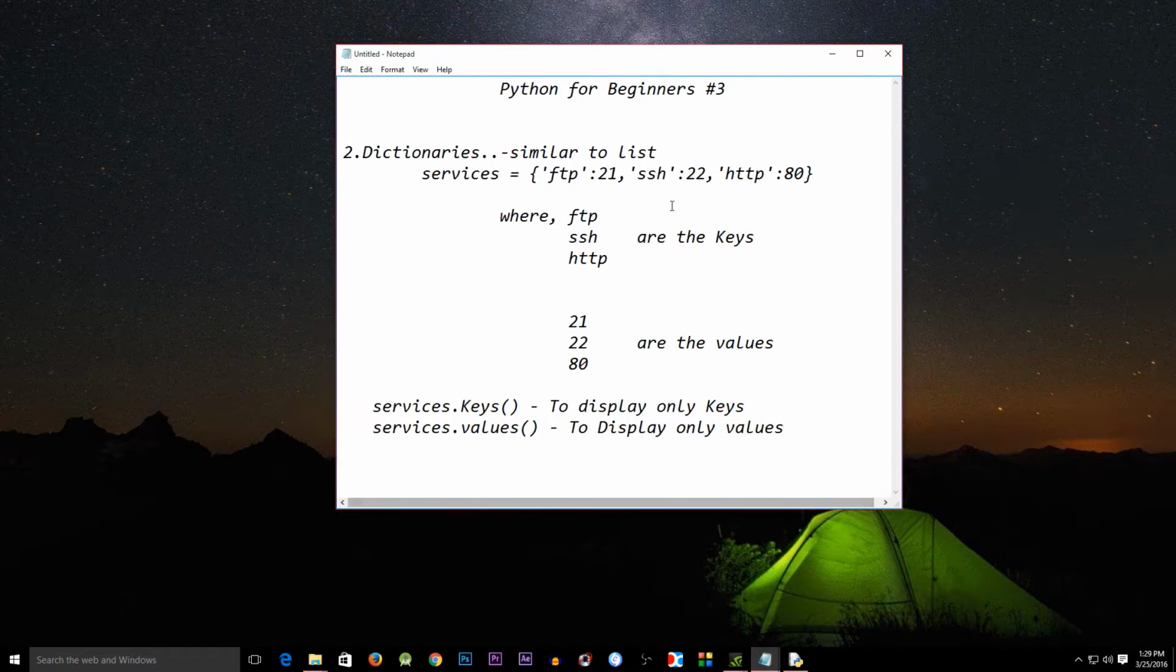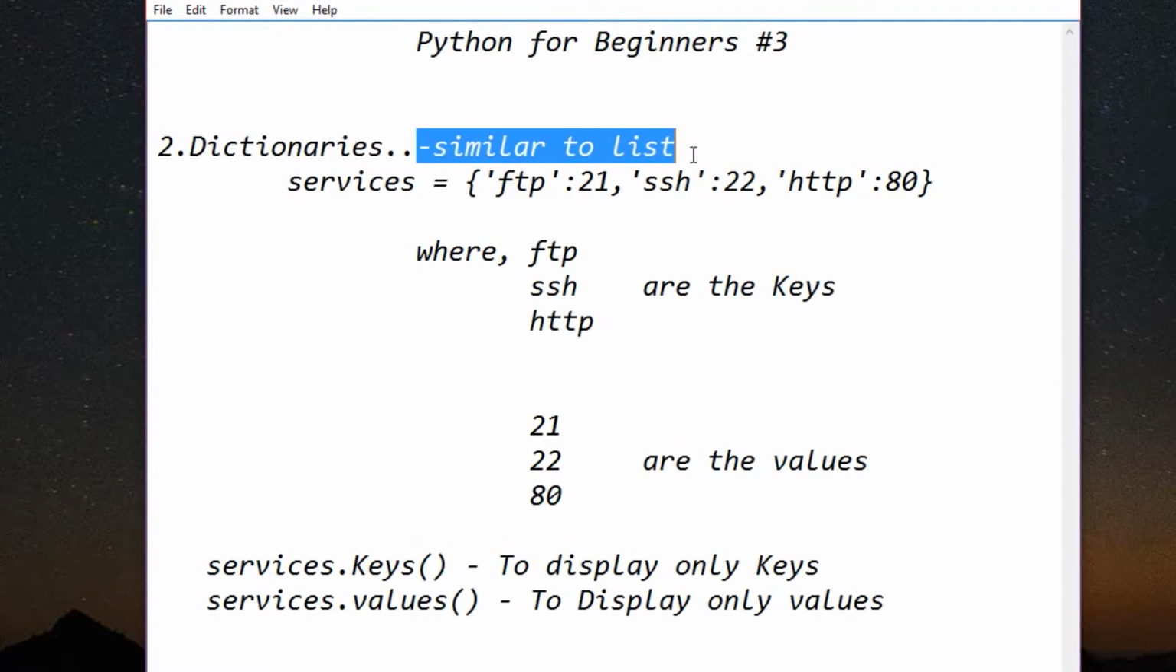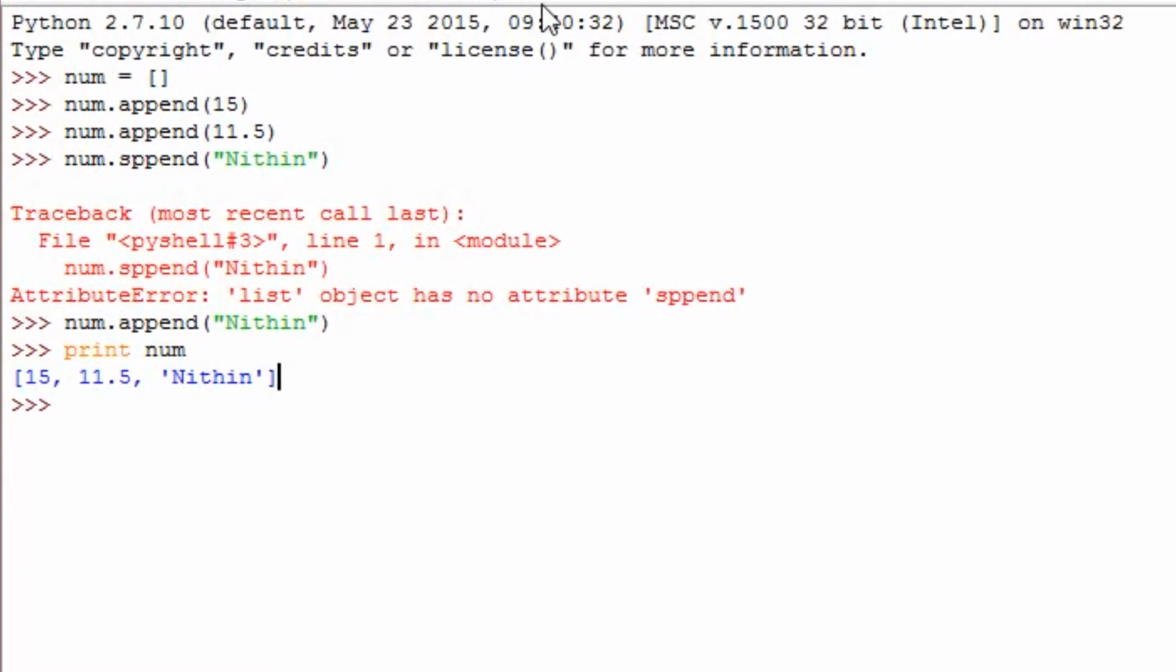So let's take a look at dictionaries. What are dictionaries? Dictionaries are similar to lists, but here we are able to filter the content or data. It should be initialized within two curly brackets. Enter the key, which is FTP, within single quotes and a colon, and then type the value, and the entries are separated by commas. Hope you understand, but let's take a look in the Python shell.